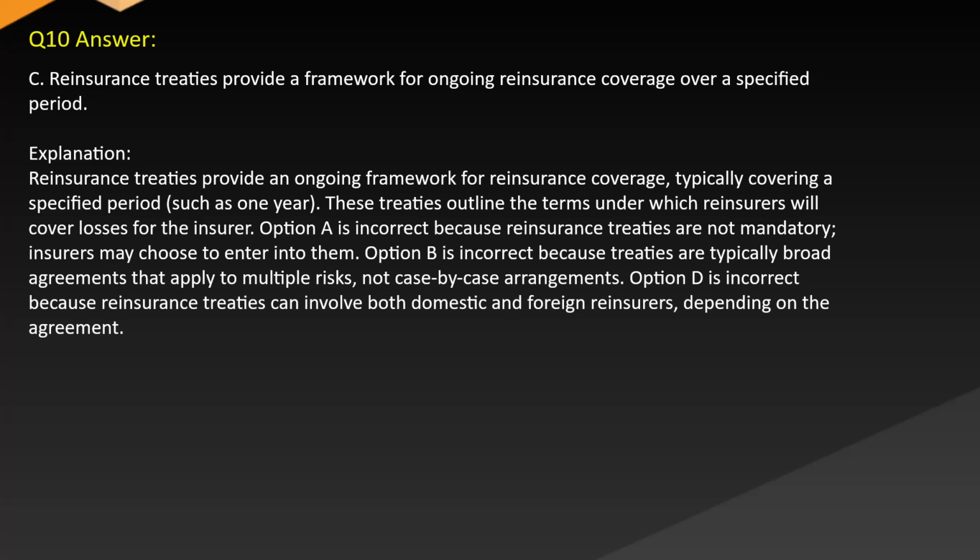Option A is incorrect because reinsurance treaties are not mandatory. Insurers may choose to enter into them. Option B is incorrect because treaties are typically broad agreements that apply to multiple risks, not case-by-case arrangements. Option D is incorrect because reinsurance treaties can involve both domestic and foreign reinsurers, depending on the agreement.